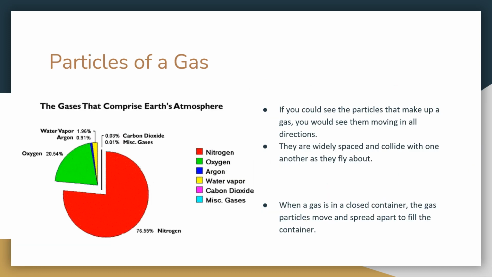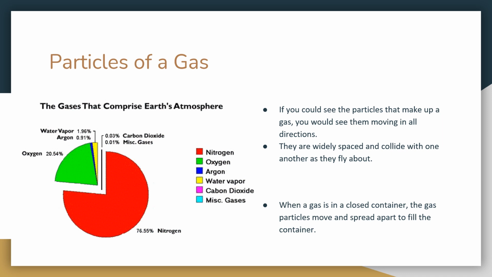All right, particles of gas. If you could see the particles that make up a gas, you would see them moving in all directions. They're widely spaced and collide with one another as they fly about. When a gas is in a closed container, the gas particles move and spread apart to fill the container.